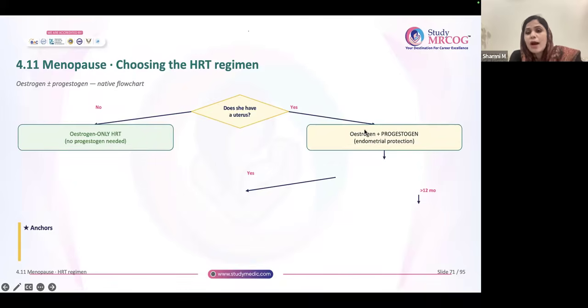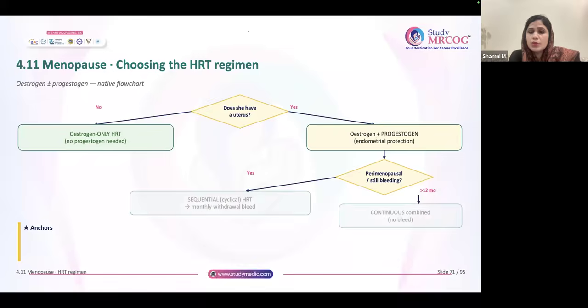If she has a uterus, you have to give combined. That is a must: combined estrogen plus progesterone. If she is perimenopausal, it is better to give sequential, because she will get a monthly withdrawal bleed. So you can give sequential. But if it is more than 12 months since menopause, you can give continuous combined.